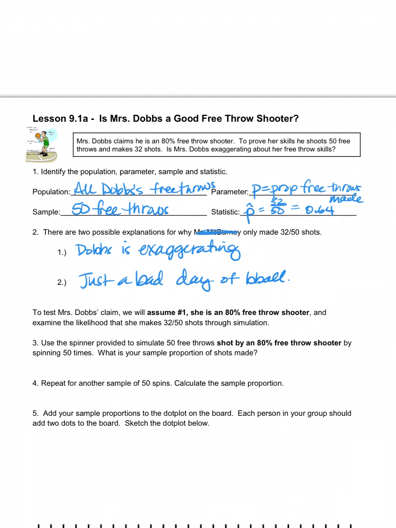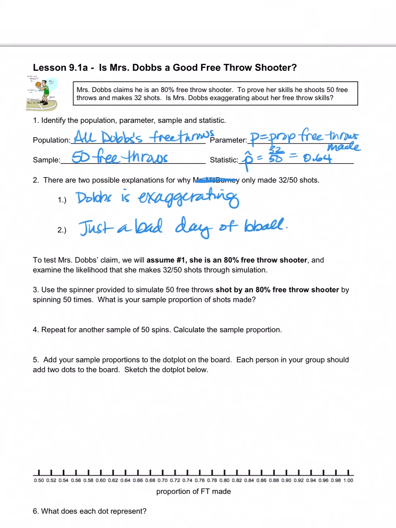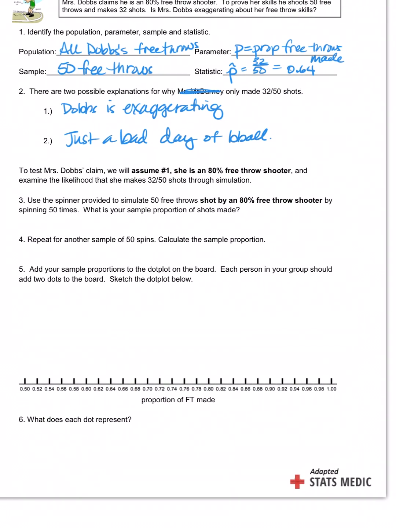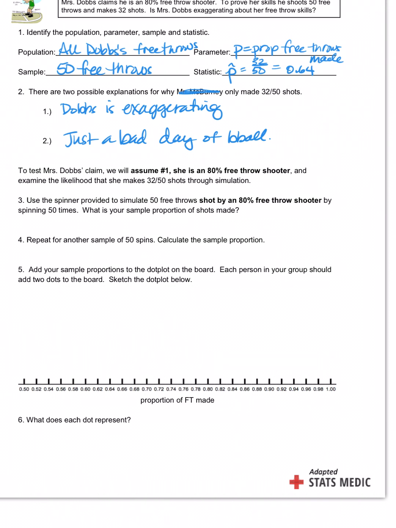So the question becomes, okay, if I really am an 80% shooter, is it likely that I could shoot that bad? Is that a possibility by random chance? Yes. That's what we're going to investigate. Now, that's what we're going to use this applet for, and we're actually going to accomplish all of this stuff right here with this applet online. You're going to see it as we do it. So I'm going to switch screens, and we're going to come back to it, okay?